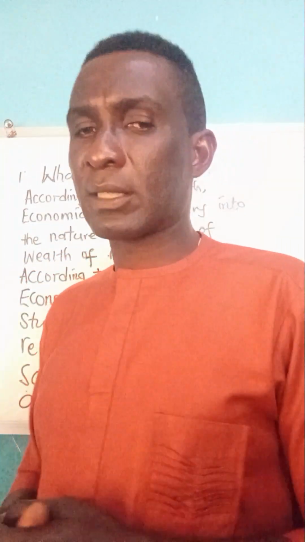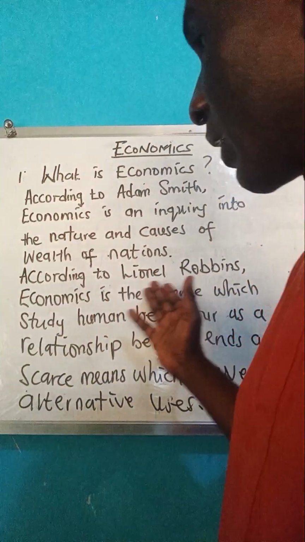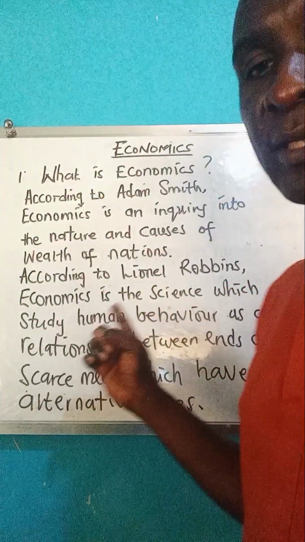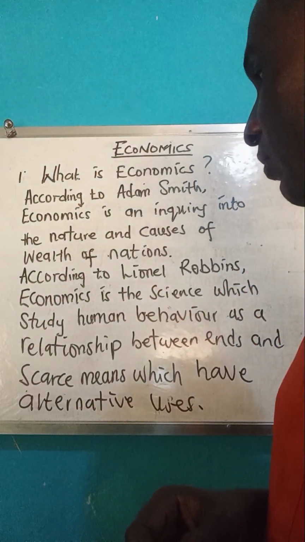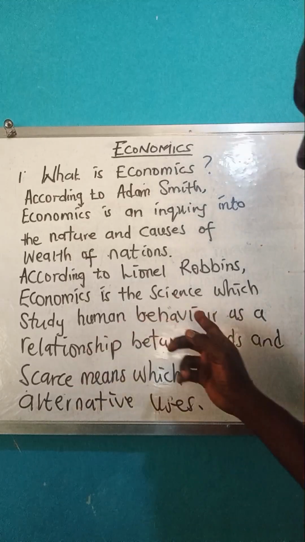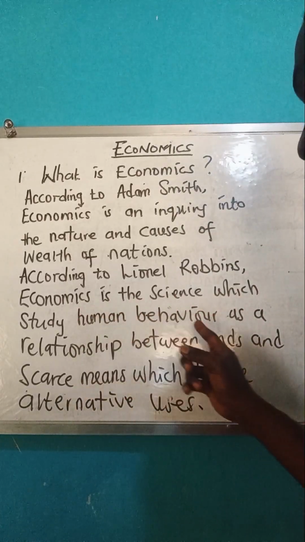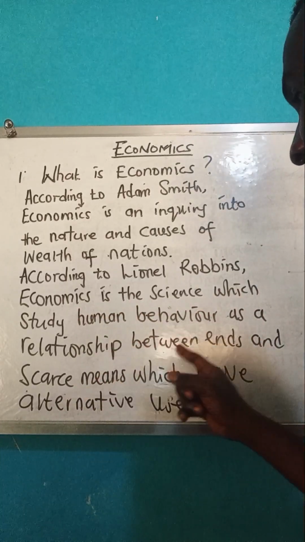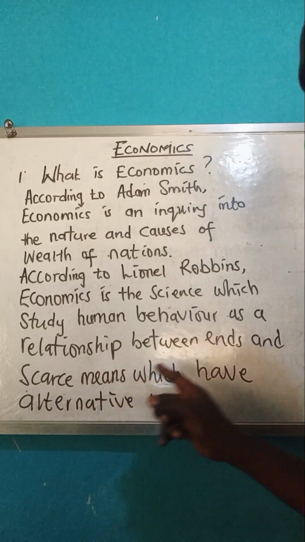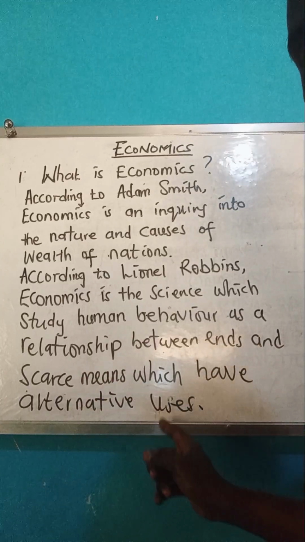So thereafter, in talking about Leonard Robbins' definition, which actually came in 1932, Leonard Robbins said that economics is a science which studies human behavior as a relationship between ends and scarce means which have alternative uses.